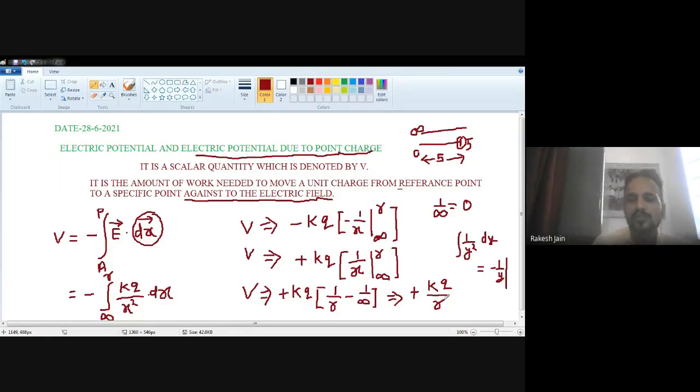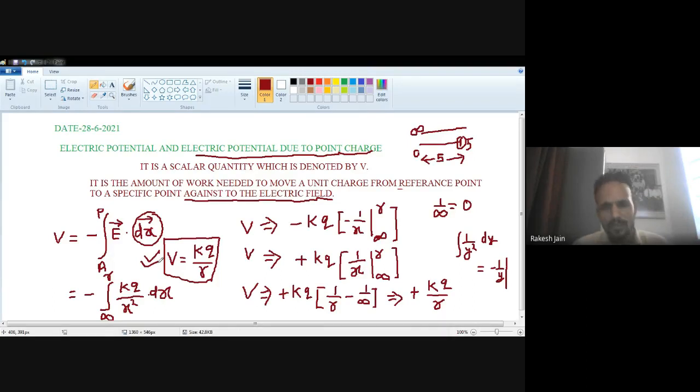So that is also constant. So all are constant. It is not a vector quantity, that's why it is a scalar quantity, and the final derivation is: the electric potential due to a point charge is V equal to kq upon r. This is the derivation we proved. Okay, so we proved the electric potential due to a point charge.